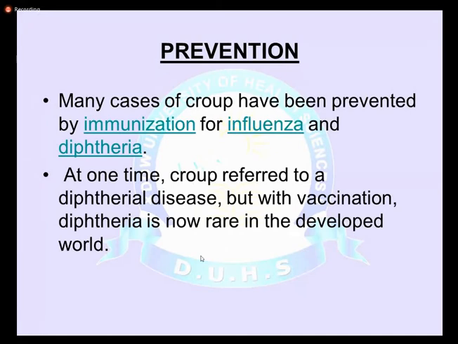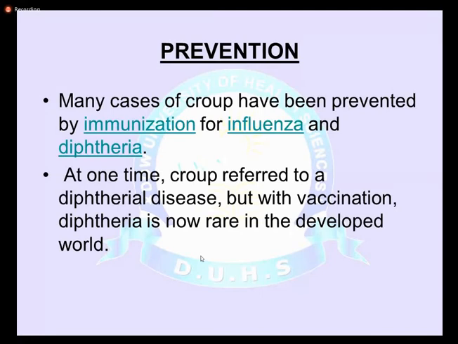Most of the time, more than two-thirds of the cases, tonsillitis is of viral etiology. How do they present? They usually present with signs and symptoms of sore throat. In viral etiology, they usually present with low-grade fever, sore throat, or cough. But if it is of bacterial etiology, the common organism of bacterial tonsillitis could be streptococcal infection. If the child has bacterial tonsillitis, they usually have very high grade fever.